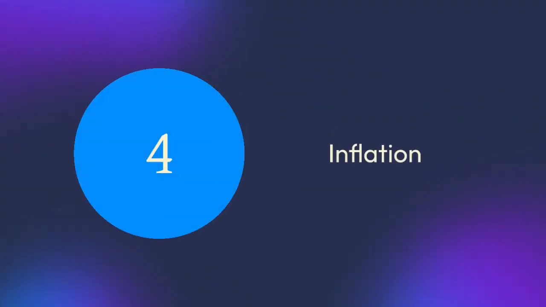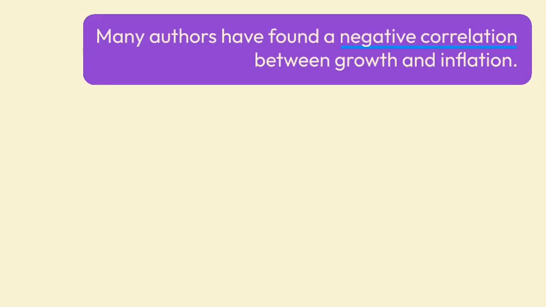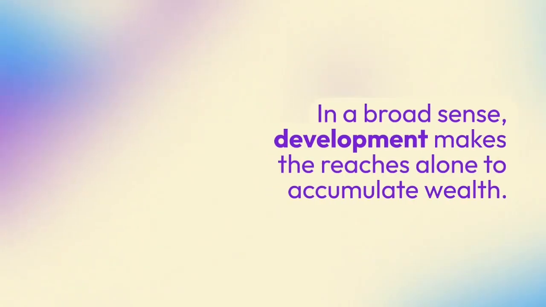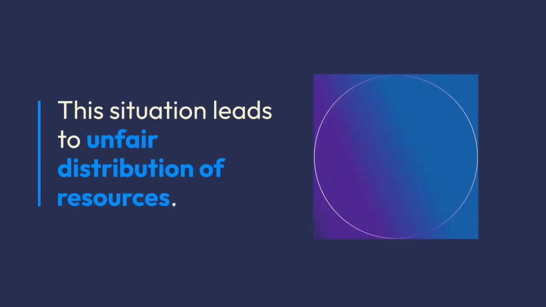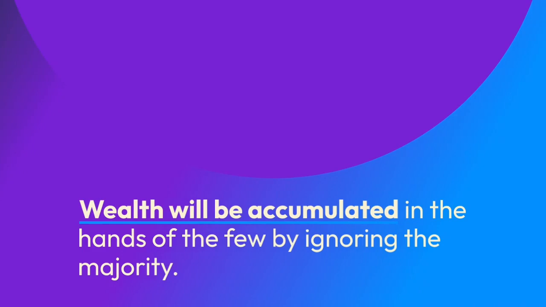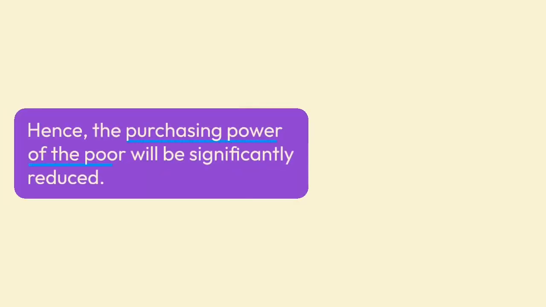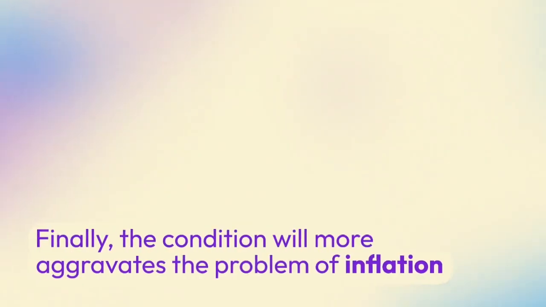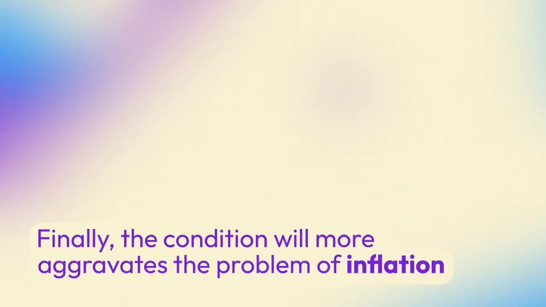4. Inflation. Many authors have found a negative correlation between growth and inflation. In a broad sense, development makes the rich alone accumulate wealth. This situation leads to unfair distribution of resources. Wealth will be accumulated in the hands of the few by ignoring the majority. Hence, the purchasing power of the poor will be significantly reduced. Finally, the condition will further aggravate the problem of inflation.